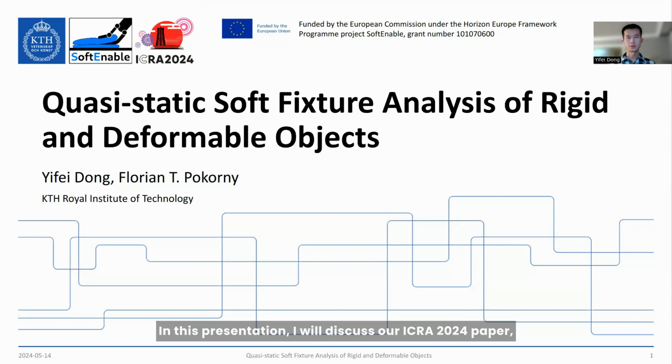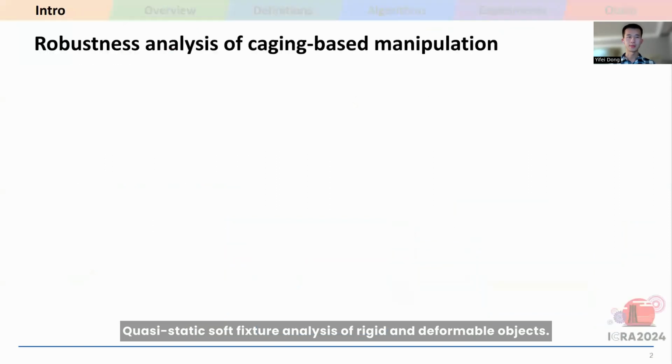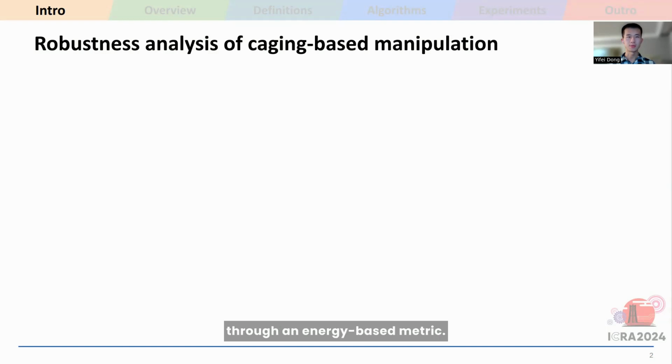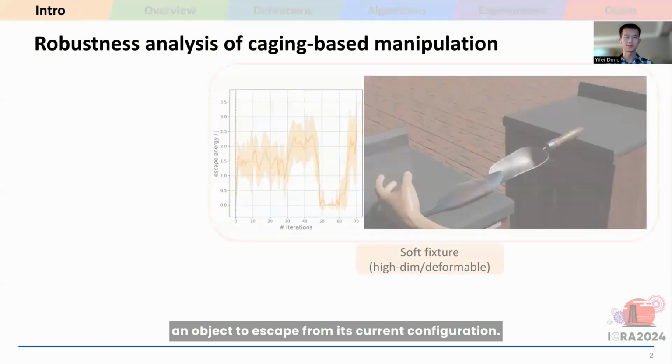In this presentation, I will discuss our ICRA24 paper, Quasi-static soft fixture analysis of rigid and deformable objects. In this work, we propose a way to characterize the robustness of a challenging class of non-prehensile manipulation primitives through an energy-based metric. The metric indicates how hard it is for an object to escape from its current configuration.